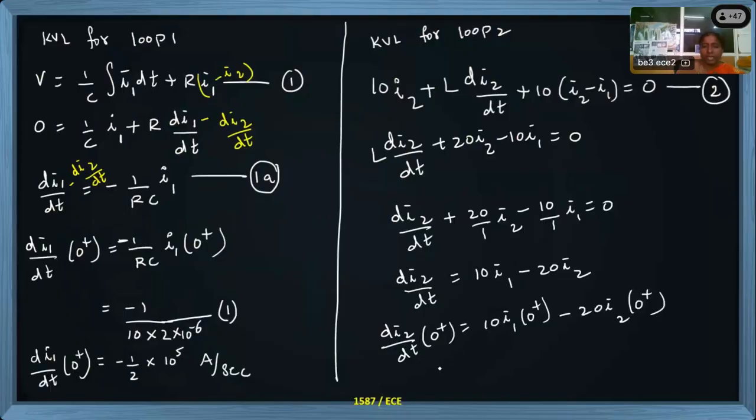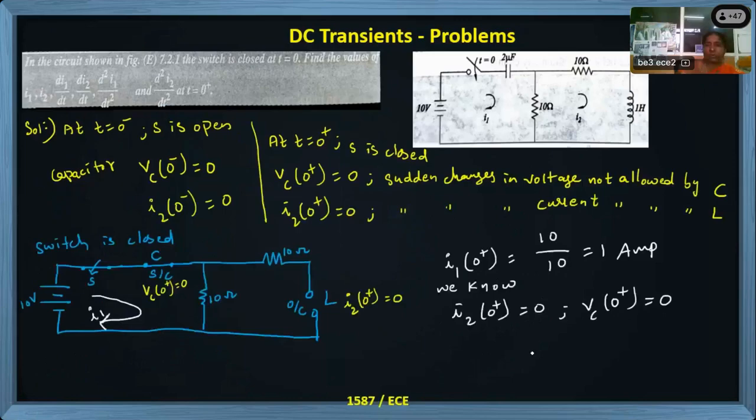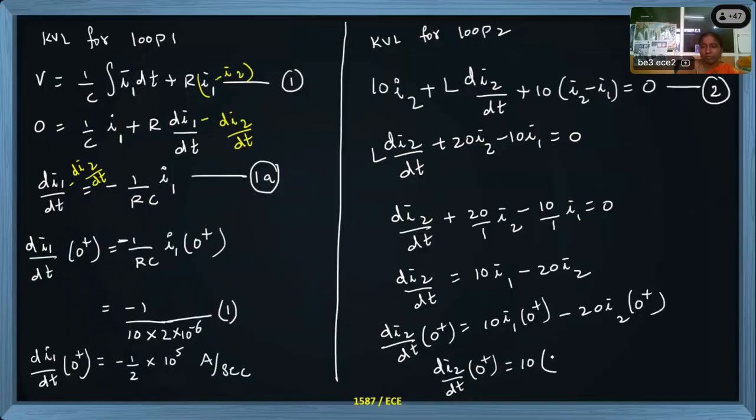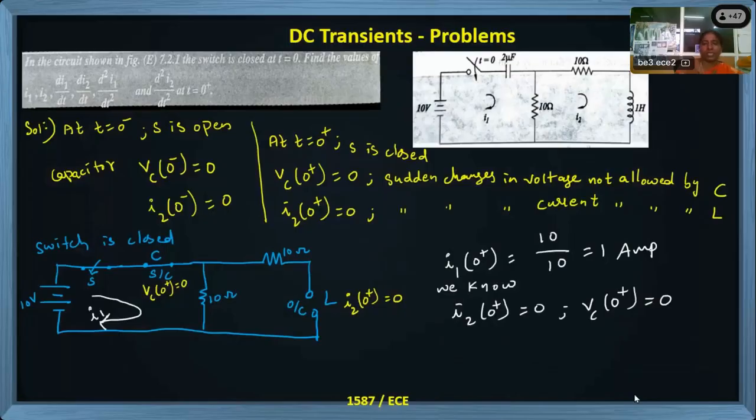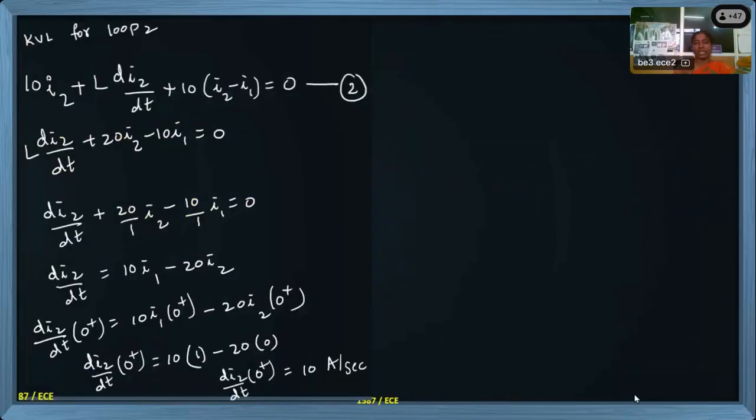Now I am calculating di2/dt at 0+ equal to 10 times I1 of 0+, you know the answer, it is 1 ampere, and I2 of 0+ is 0. So 10 into 1 minus 20 into 0. Now this is di2/dt at 0+, it is equal to 10 ampere per second. So I have tried the equation. Loop 2 completed. Right side thing I copied as it is. Now I am going with loop 1.